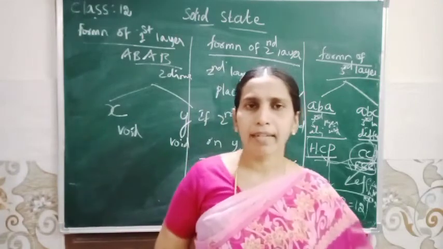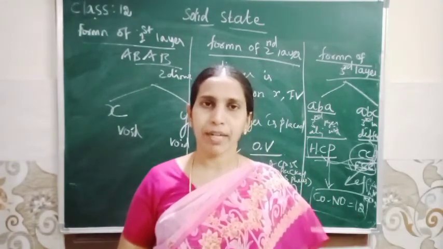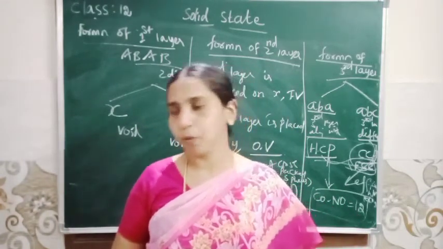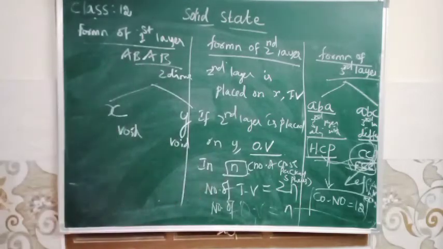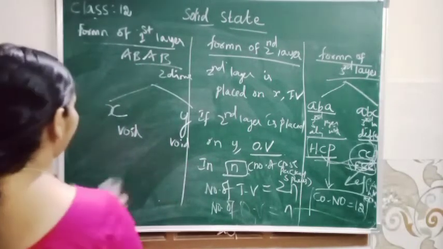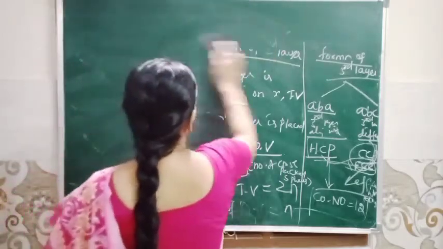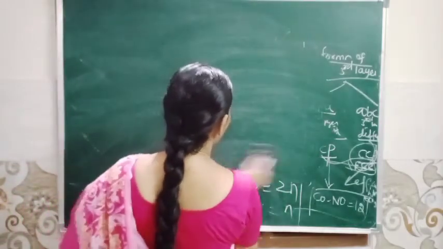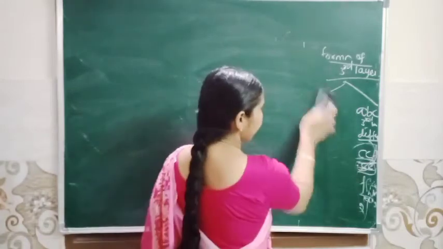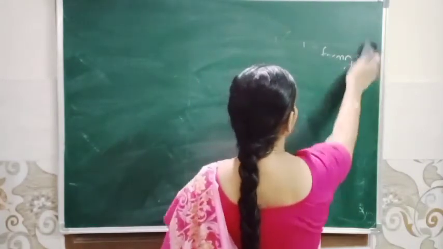Now we can see packing efficiency in face centered cubic. We already discussed packing efficiency in simple cubic and body centered cubic. Face centered cubic is similar to cubic close packing.